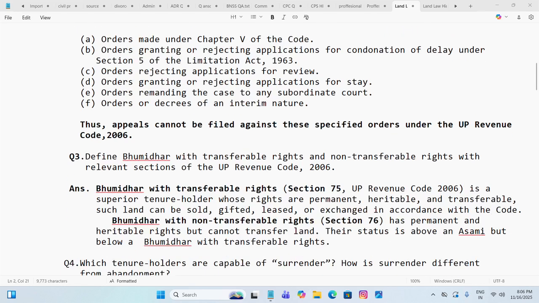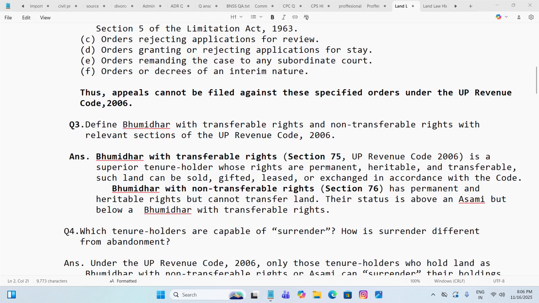Now, I am taking the third question. Define Bhumidhar with transferable rights and non-transferable rights with the relevant sections of the UP Revenue Code. Bhumidhar with transferable rights, under section 75 of the UP Revenue Code, is a superior tenure holder whose rights are permanent, heritable and transferable. Such land can be sold, gifted, leased or exchanged in accordance with the code.